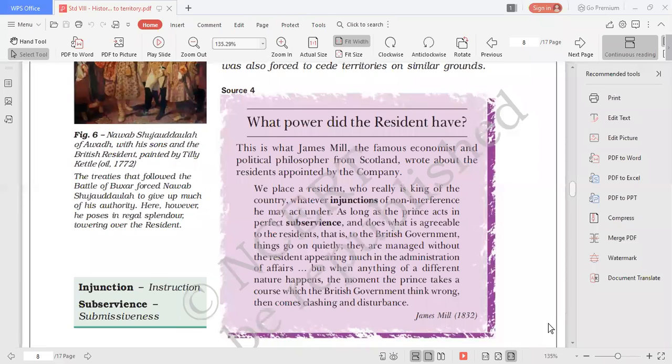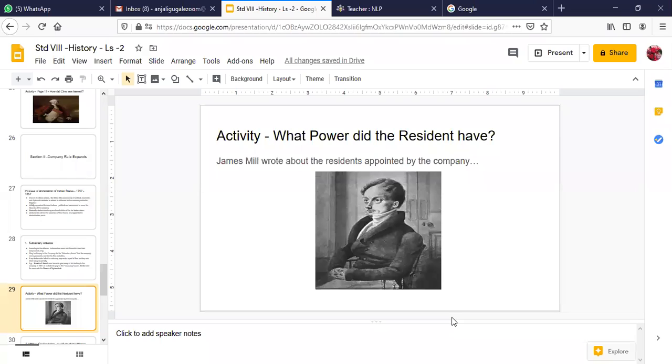So James Mill was the famous English historian who did the periodization of history, about which we discussed in the first lesson. That is why I did this activity, so that you understand how a British historian will write. On the other hand, if an Indian historian is writing, he will not write history in this manner. So whenever a historian is writing, his own bias affects his writing. Okay, now let me share the screen of the PPT again. We are done with the activity.